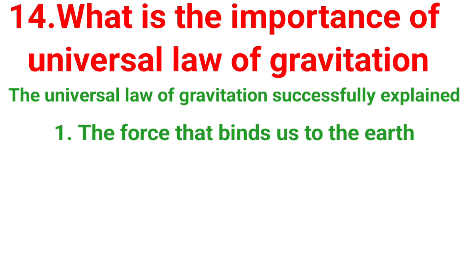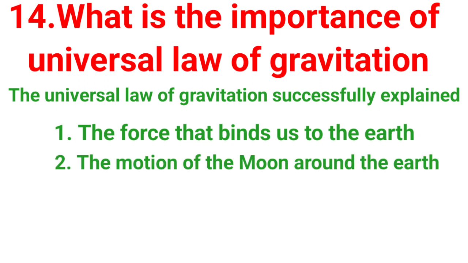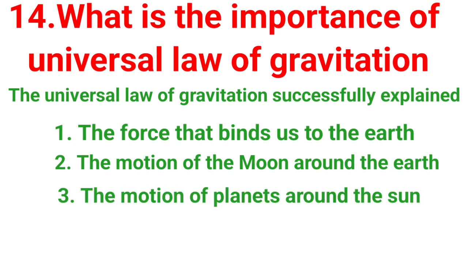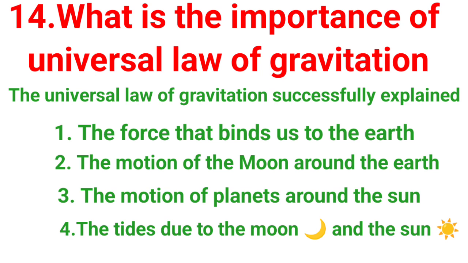The universal law of gravitation successfully explained the force that binds us to the Earth, the motion of the moon around the Earth, the motion of planets around the sun, and finally the tides due to the moon and the sun.